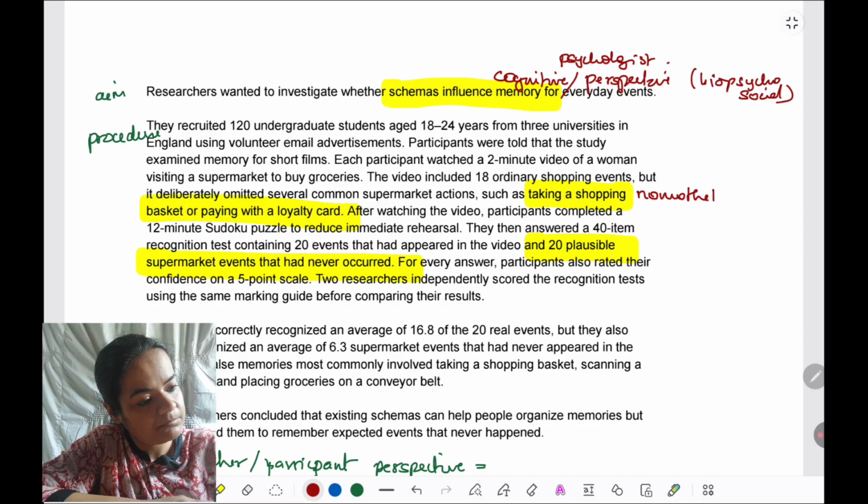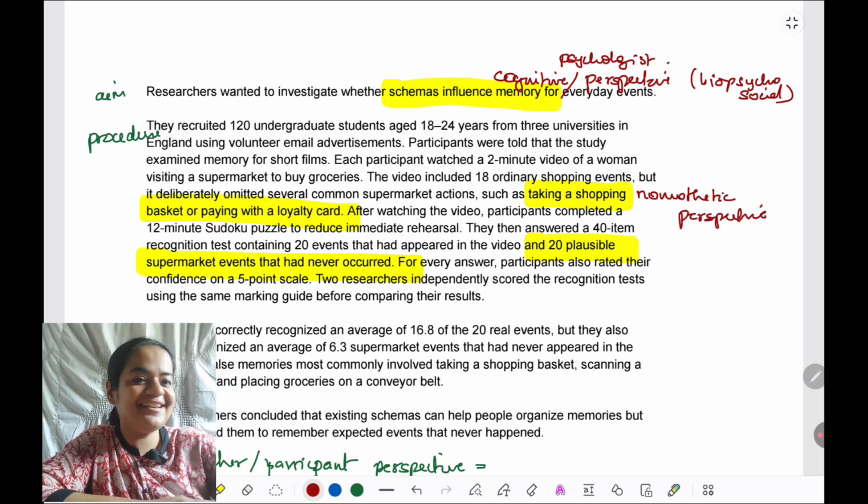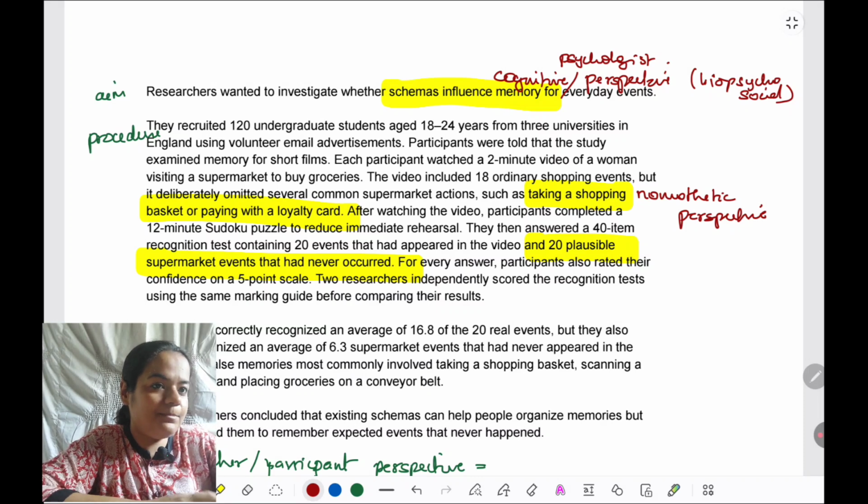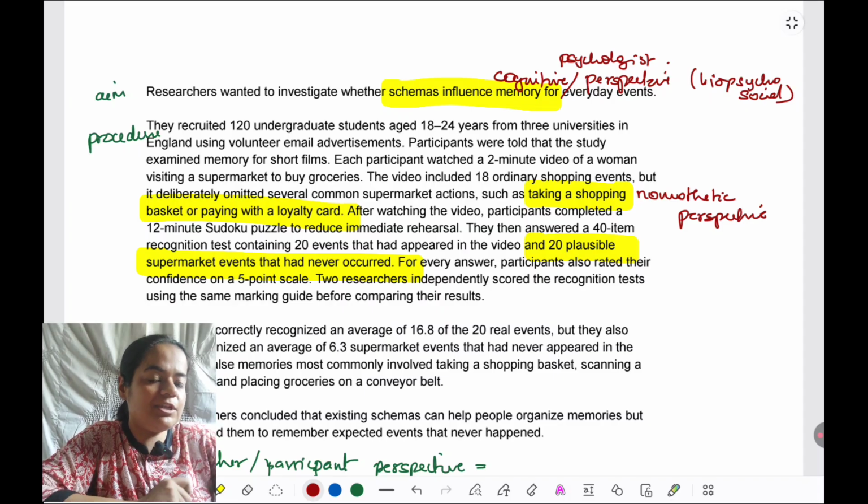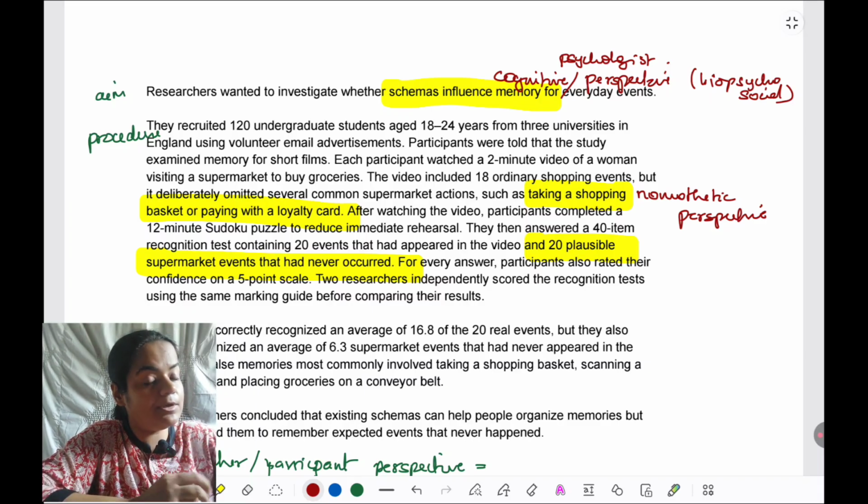Because they are assuming that everyone's schema is going to be the same. They are assuming a generalized principle that whoever is going to see a supermarket situation is going to assume that these things will be there. So everyone's going to get triggered in the same way. Their memory is going to get triggered in the same way. Definitely nomothetic. They have not left any room for an idiographic perspective that, okay, maybe people's schemas are different.